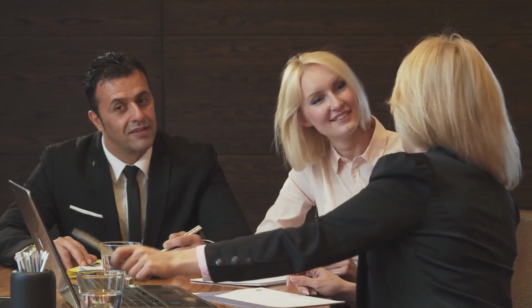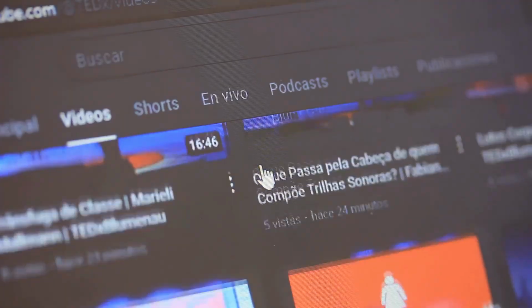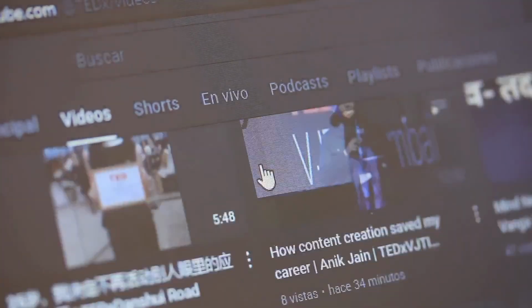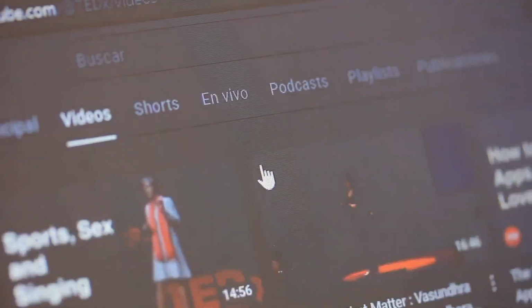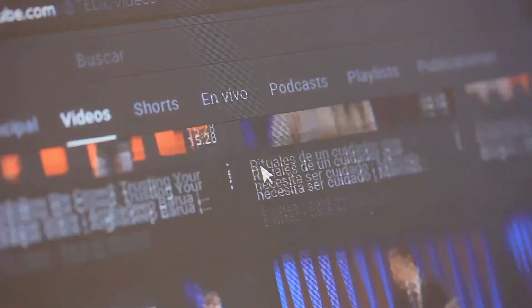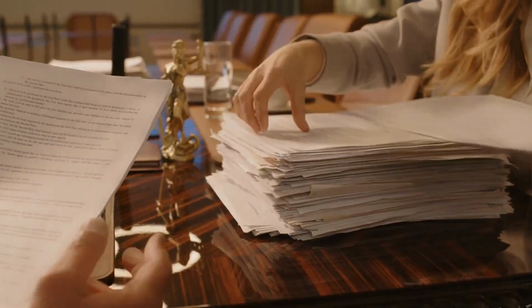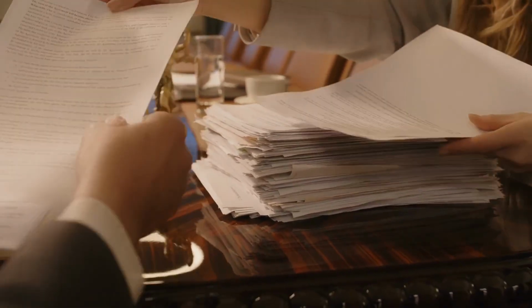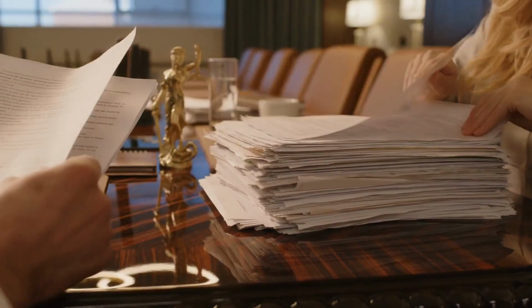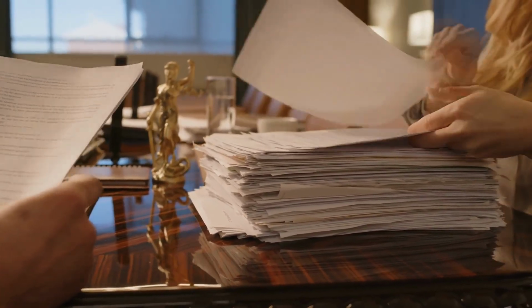Now let's talk about collaboration features, because any team working on content will absolutely appreciate what Vizard offers here. You can easily invite teammates, leave precise timestamp notes directly on a clip, approve drafts, and lock versions so no one accidentally edits over the final cut. This is huge because it eliminates those messy Slack chains or lost feedback buried in direct messages, keeping all revisions fast and perfectly traceable within the clip project itself.